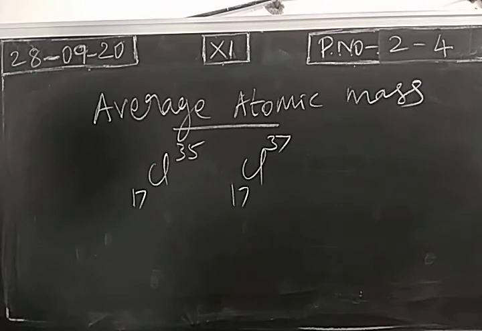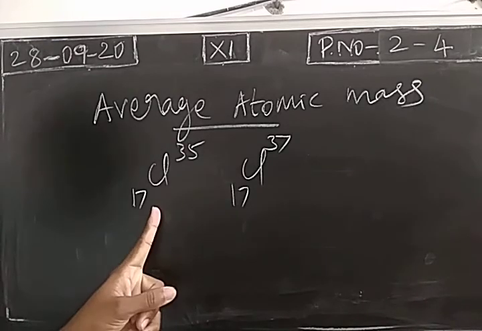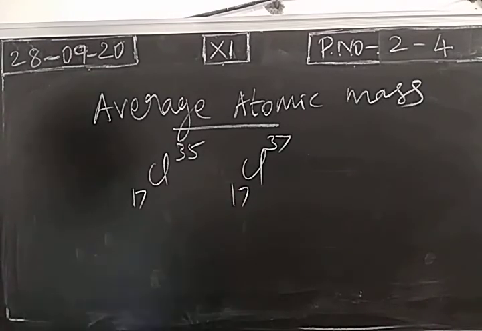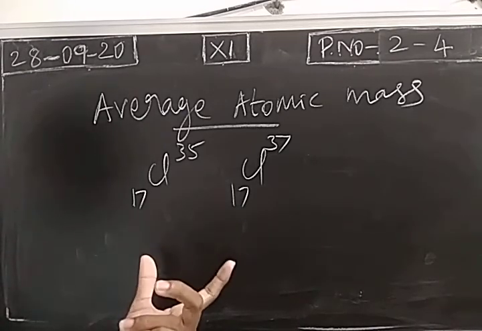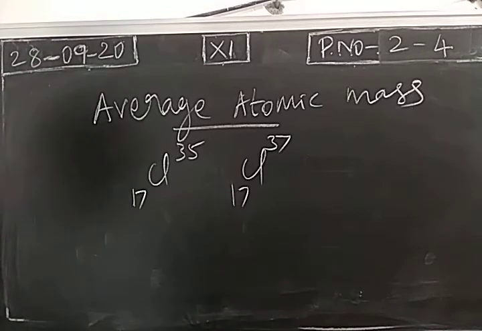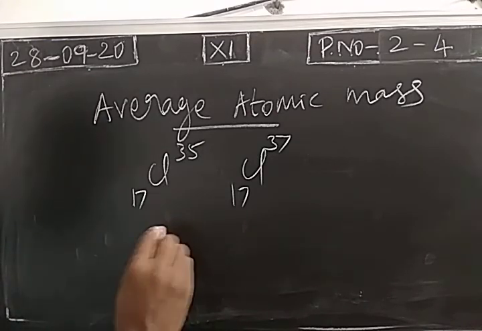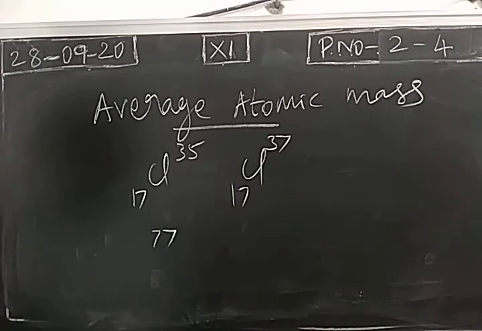So when we calculate atomic mass, chlorine 35 will have a mass and chlorine 37 will have a mass. So to avoid the confusion, always we need average atomic mass value. You just take the average for the atomic mass values of chlorine 35 and chlorine 37 with the help of their abundance. When you take chlorine 35, its abundance is 77%.